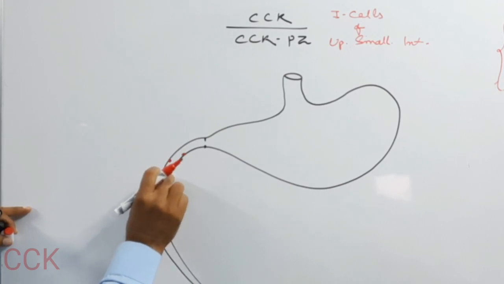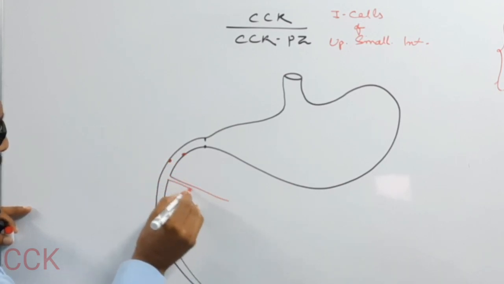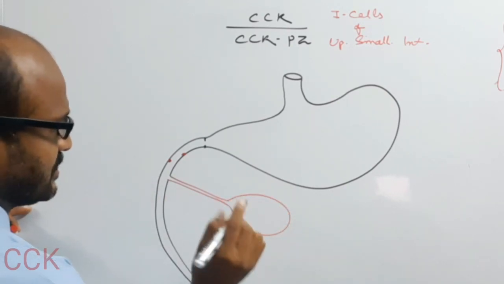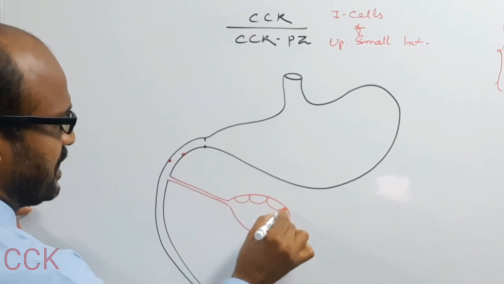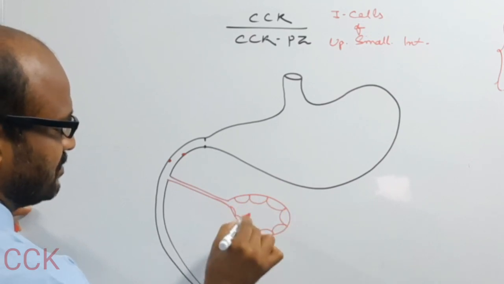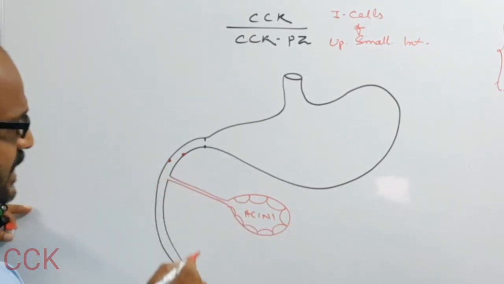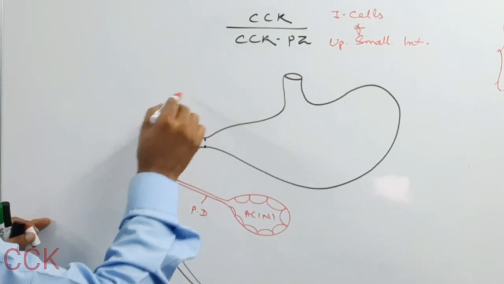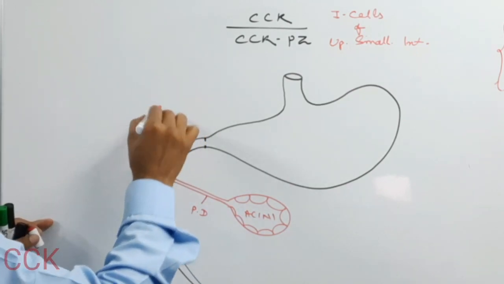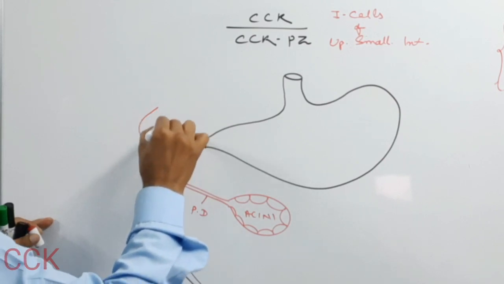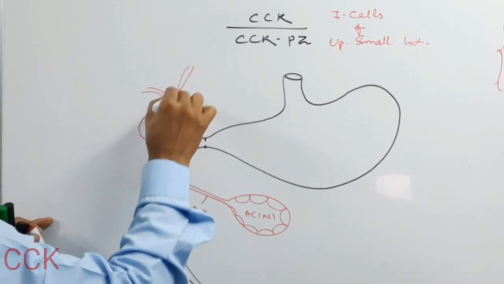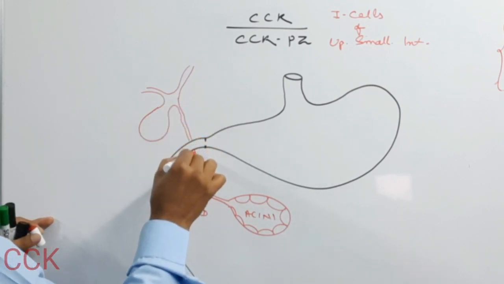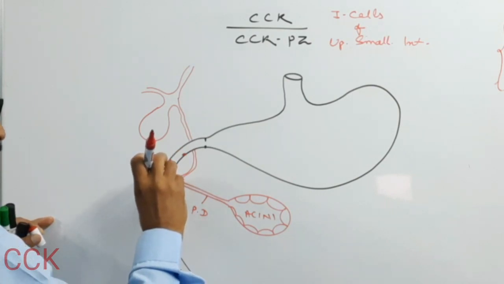Okay, and here suppose that this is the pancreatic duct and this is the pancreatic gland, and suppose that this is the pancreatic acini, and this is the pancreatic duct, and here is your liver, and there is the gallbladder, the cystic duct which joins this duct.